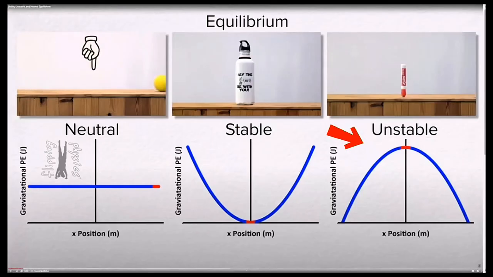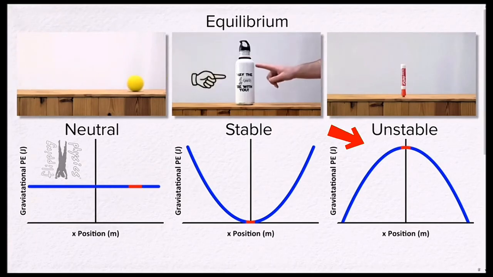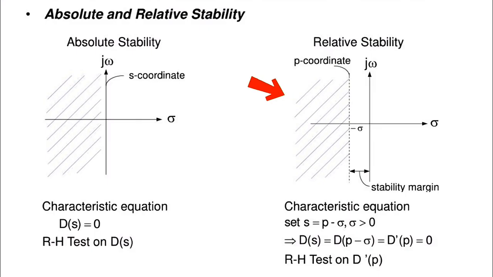Another type of stability is the unstable system. For an unstable system, its output increases without bound over time. Even a small disturbance leads to a large deviation. An example of an unstable system is an exponential growth response. And another type of stability is relative stability. This also measures how stable a system is. It also indicates how fast the system returns to its equilibrium. Often, it is analyzed using the damping ratio and pole locations in the complex plane.